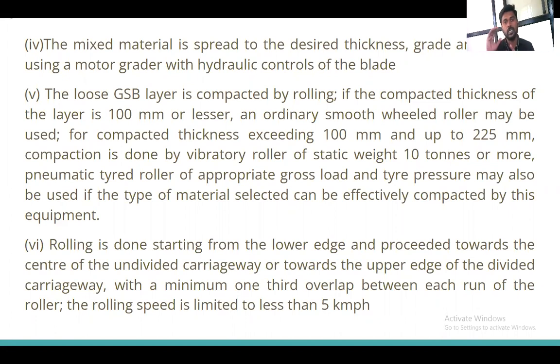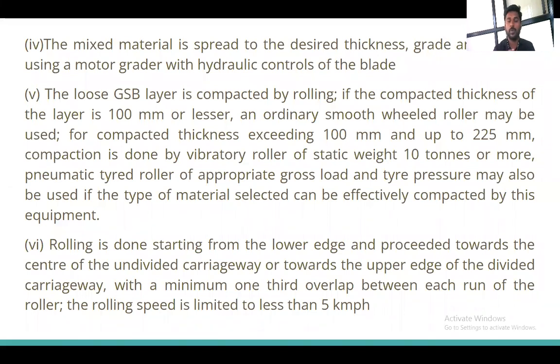Suppose this thickness extends from 100 mm up to 225 mm. If the thickness is increasing from 100 mm to 225 mm, then we have to go for the vibratory roller with 10 tons of load or more. If the thickness is increasing, we have to go for the vibratory roller with 10 tons of compaction effect or more, whatever they require. And if we require more compaction, we can use the pneumatic tire roller.